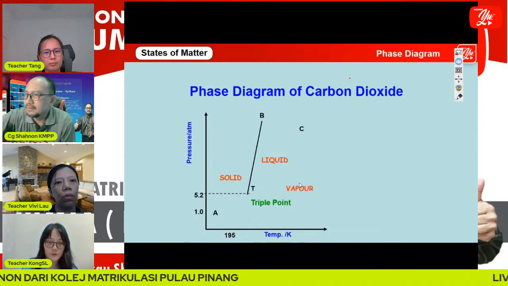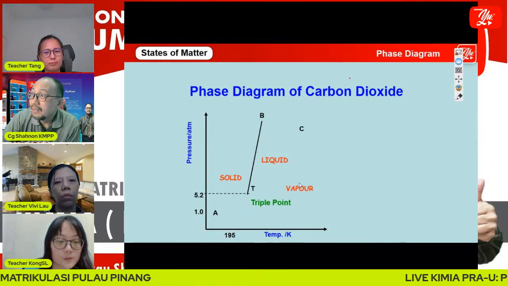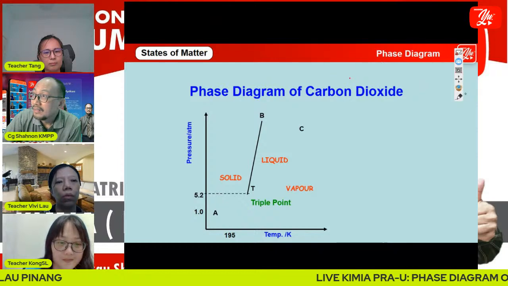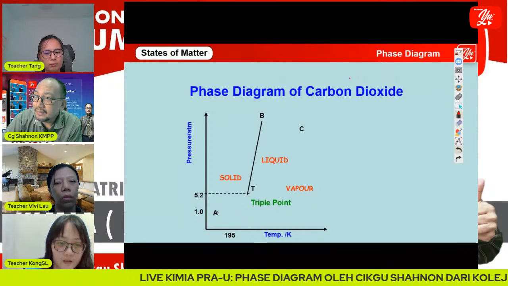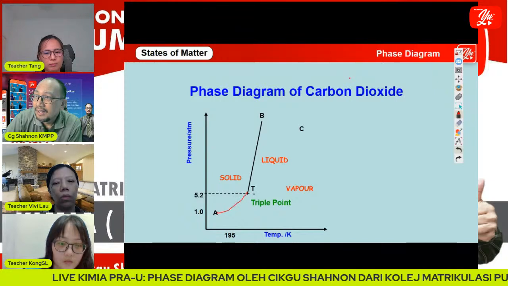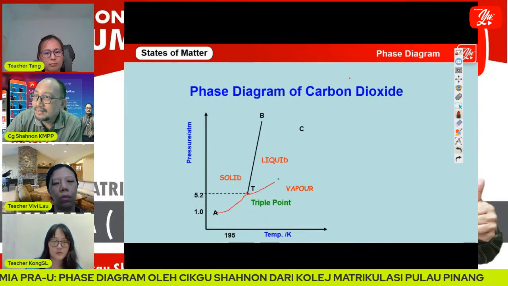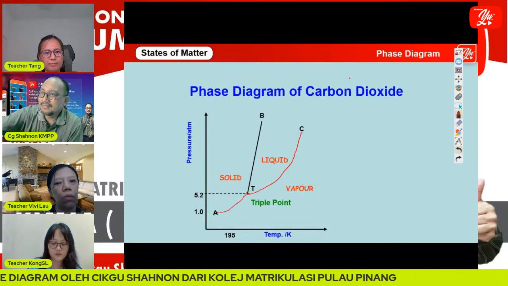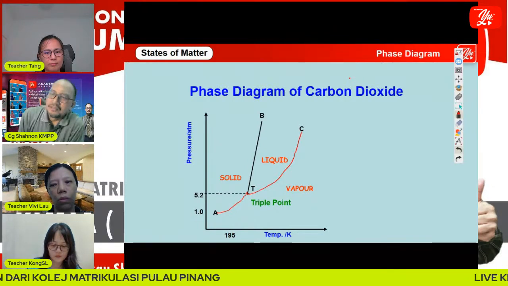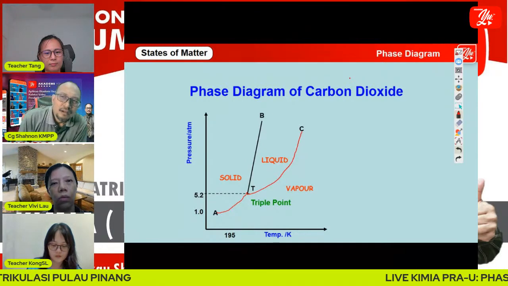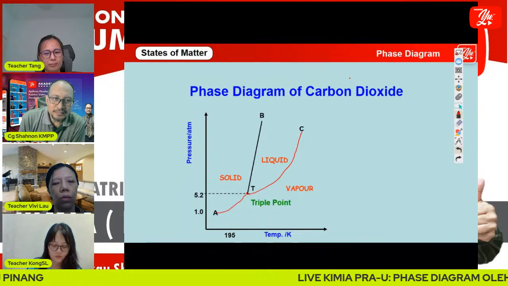What happened? Okay, no problem. I can draw here. Okay. The pressure of the triple point for carbon dioxide is 5.2 atm.